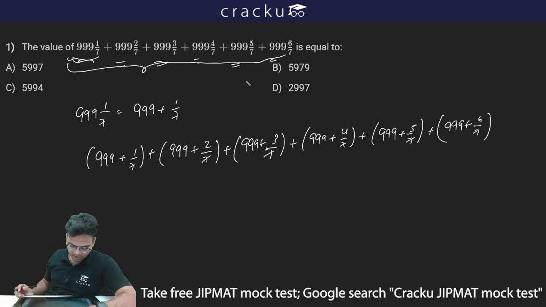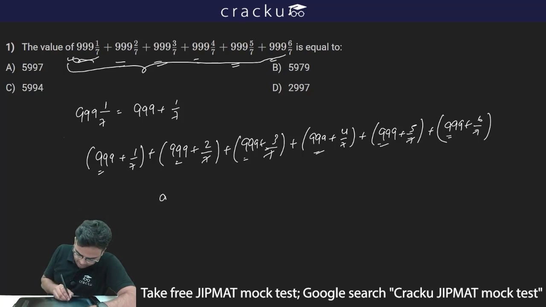After simplifying you will get this. We can see there are 6 times 999, so I can write this as 999 into 6.